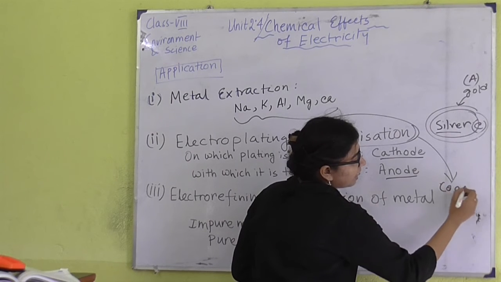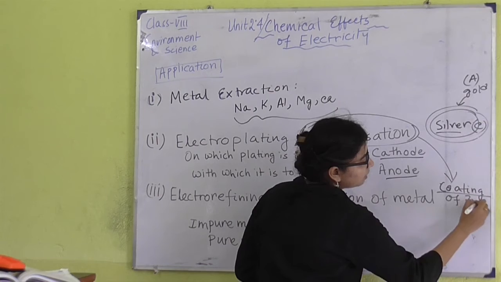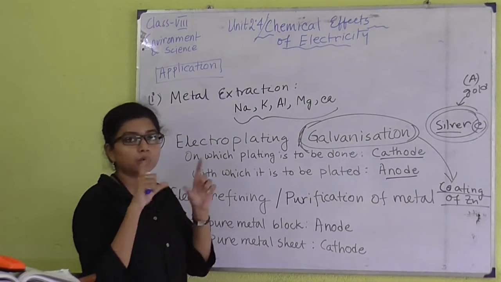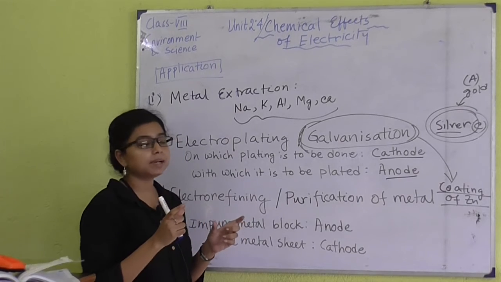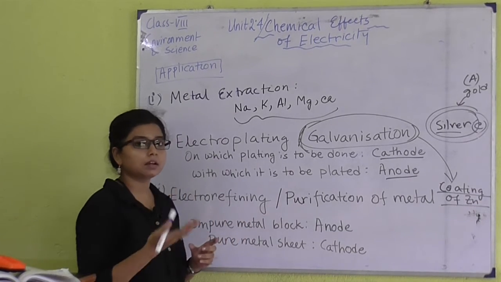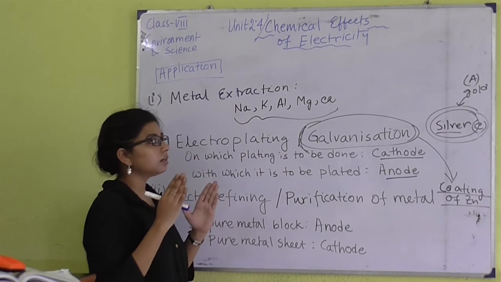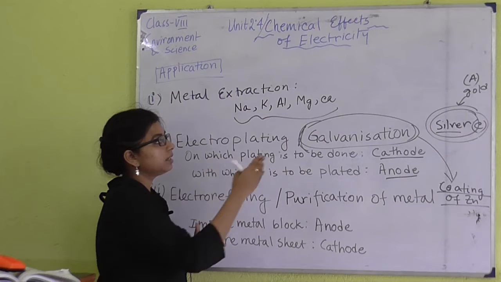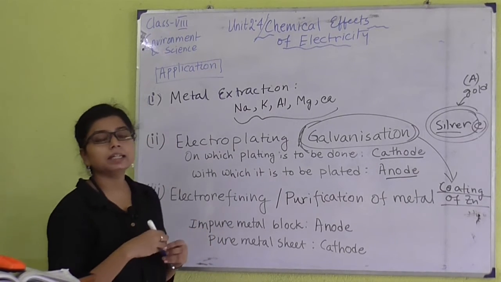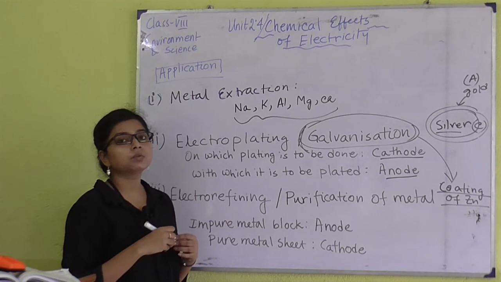This particular term, galvanization, is related to the coating of zinc. If I want to give a coating or create a plating of zinc over any other type of material like iron, then the process used here is known as galvanization. And galvanization is generally done over iron materials to prevent the phenomenon known as rusting.